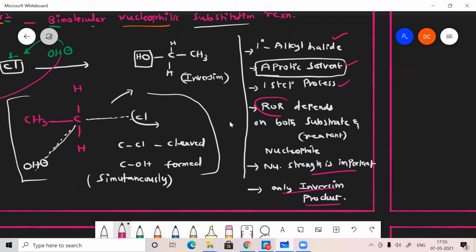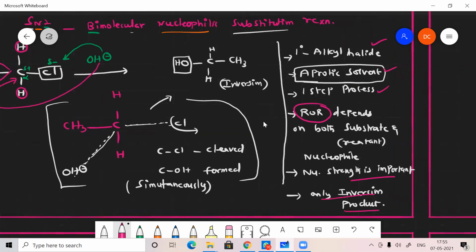And what about the rate of reaction? If the slow step is the rate determining step, here only one step is there. That step is a slow step. That's the rate determining step. In the rate determining step, we have two molecules involved, the nucleophile as well as the substrate. Both are involved in the reaction. Okay.